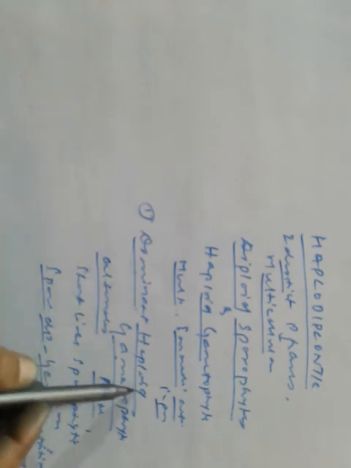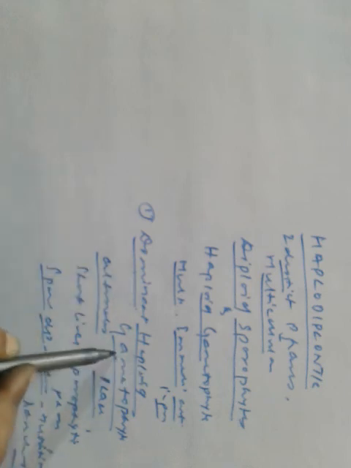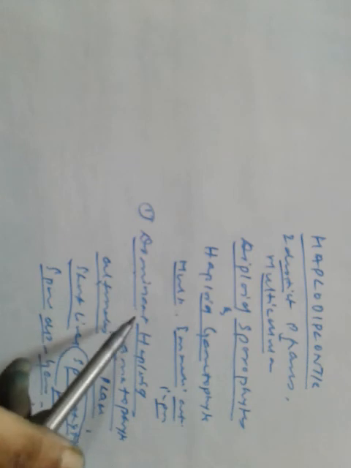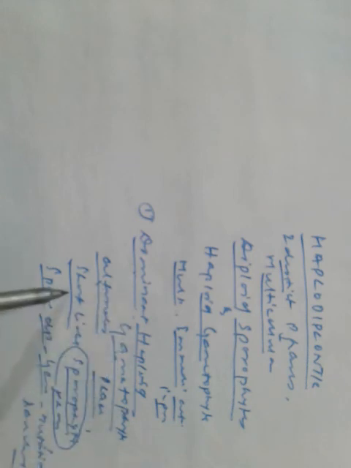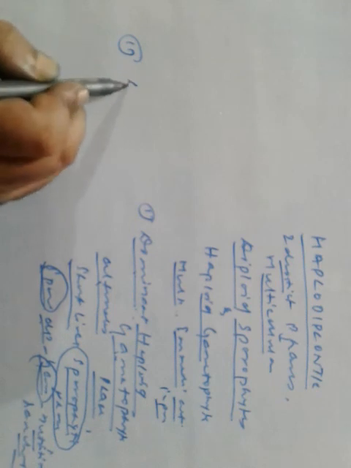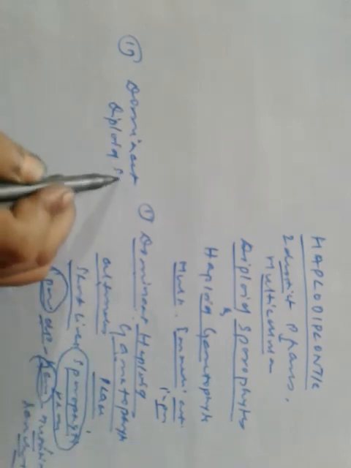So in the dominant haploid gametophytic phase, this longer phase alternates with a short-lived sporophytic phase, and the sporophytes depend upon gametophytes for nutrition and anchorage. And the second phase will be the sporophytic phase.